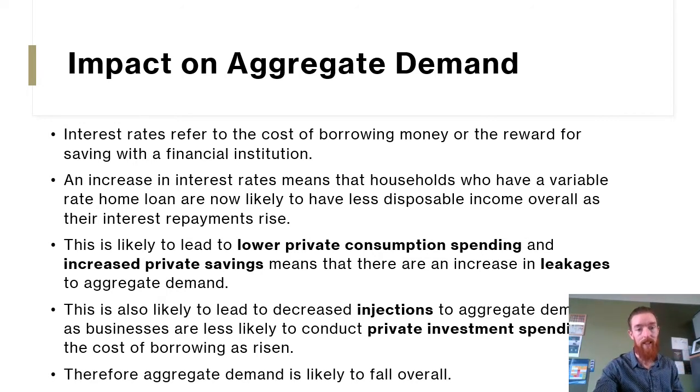This is likely to lead to lower levels of private consumption spending overall. So people are going to be spending less overall, and they're going to save more because there's a bigger reward for saving. And that means that leakages from aggregate demand increase overall. This also means that there's going to be less injections via private investment spending, as businesses are less likely to borrow to expand their businesses, and therefore aggregate demand is likely to fall overall. So we're going to have lower aggregate demand.